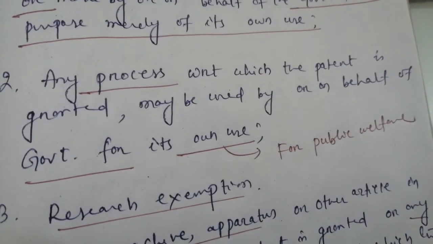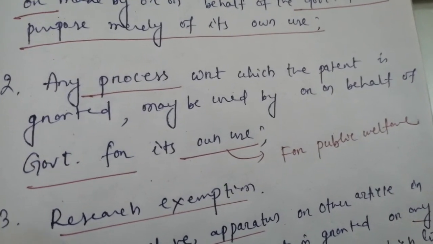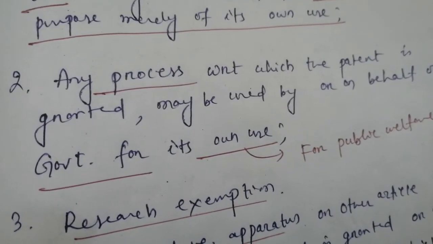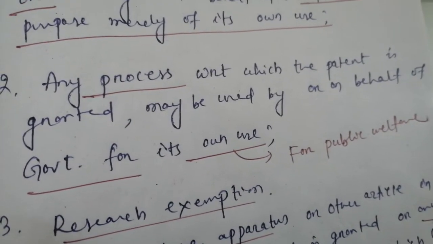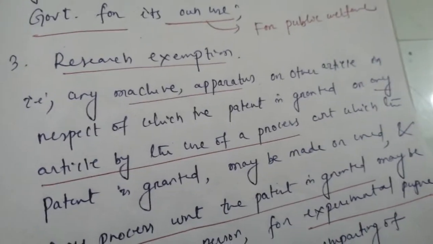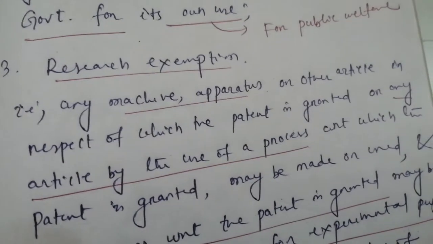Next one is condition number 2. Any process with respect to which the patent is granted may be used by or on behalf of government for its own use. That means this is for public use, public welfare. Fine.